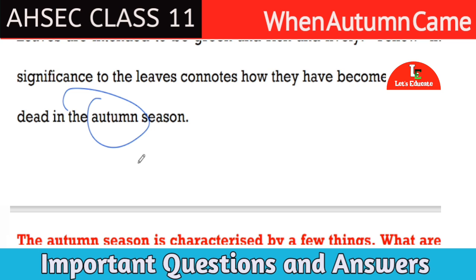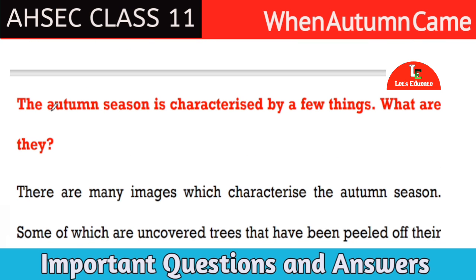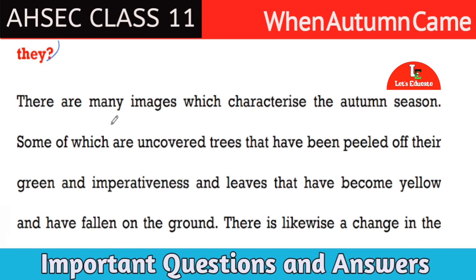Next question. The autumn season is characterized by a few things. What are they? Answer: there are many images which characterize the autumn season.